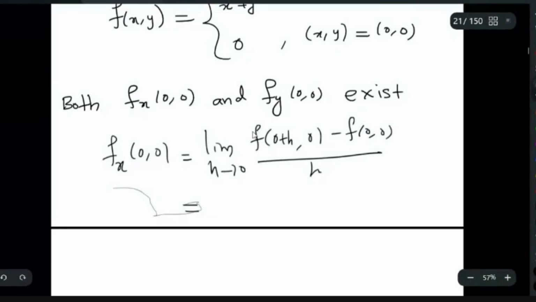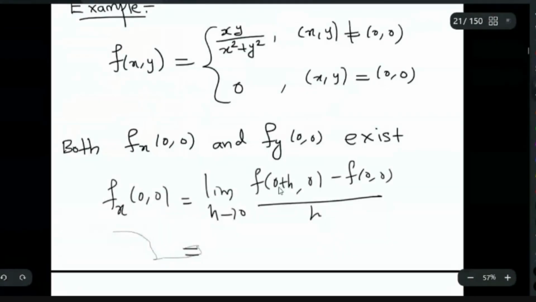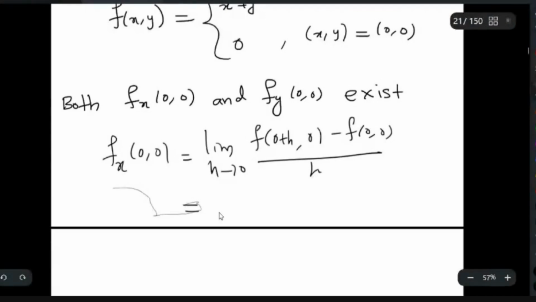What is f of 0 plus h comma 0? Since the numerator contains both x and y, it will be 0, right? y is 0 here. So f of h, 0 is 0 and f of 0, 0 is also 0. So this total thing is 0. So ultimately, finally you get this as 0.